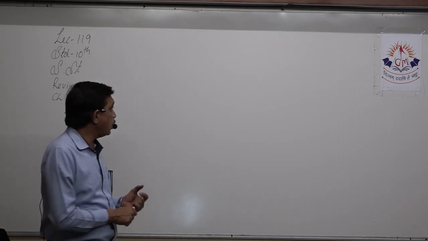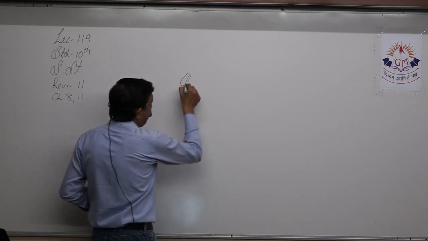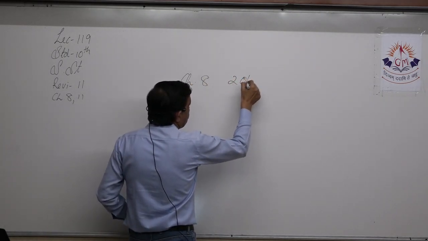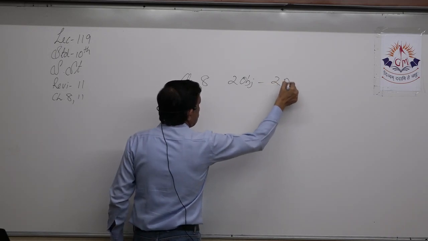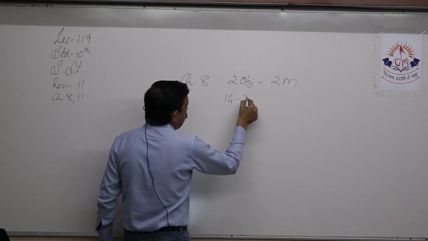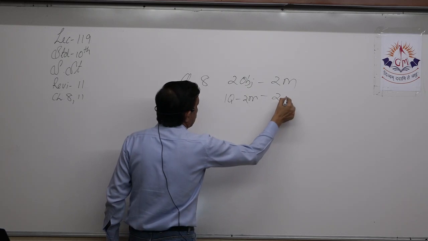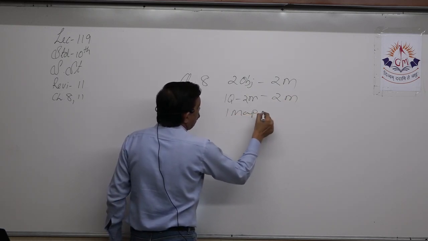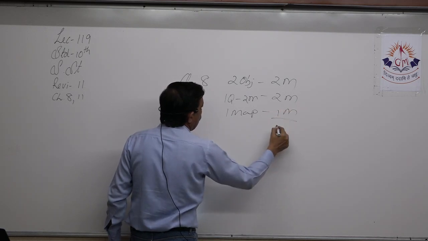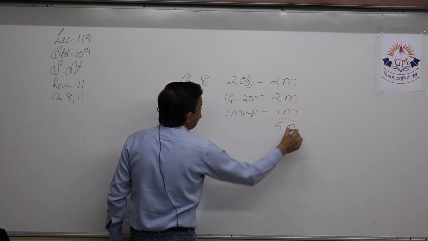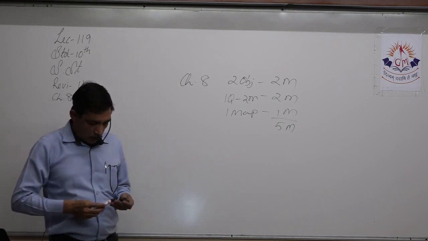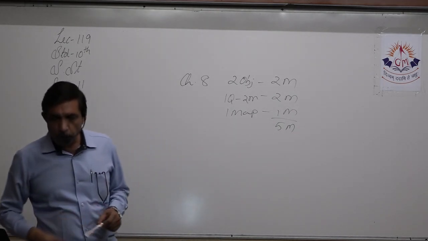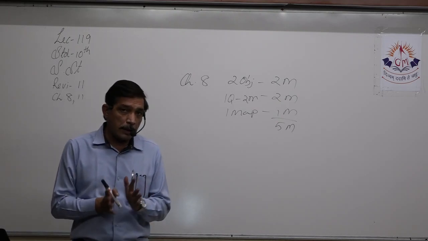For the 80 marks paper, chapter number 8 will have two objectives, that means 2 marks, one question of 2 marks, and one map question of 1 mark. We have a total of 5 marks over here. So this chapter has a weightage of 5 marks, and we are going to study accordingly.